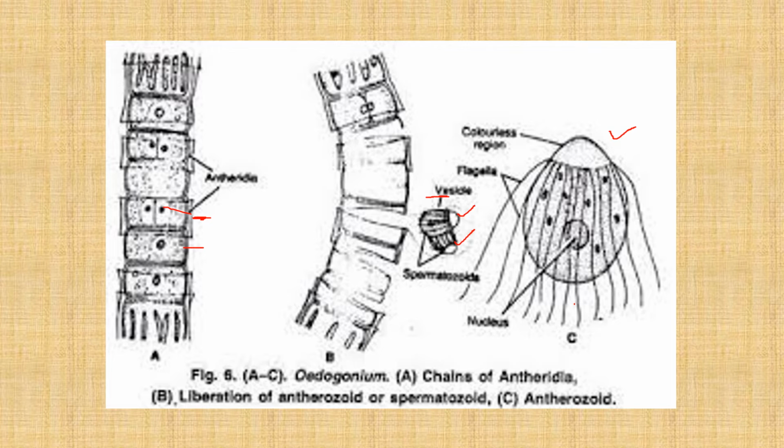Here I should be saying, in Oedogonium, they have an apical crown of flagella both in the zoospore as well as the male gamete. But the zoospore and male gamete, though they look similar, are of different size. The male gamete is of much smaller size than that of the zoospore. This type of distribution of flagella in the form of a ring in the apical region is called stephanokont.